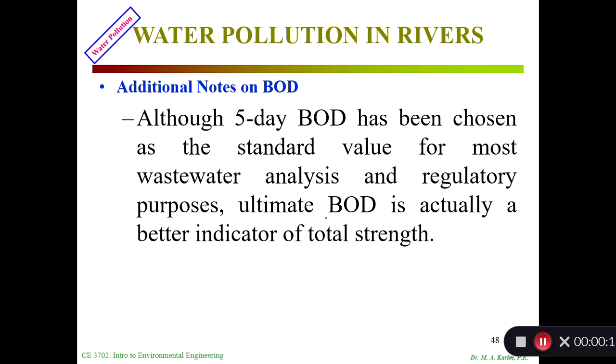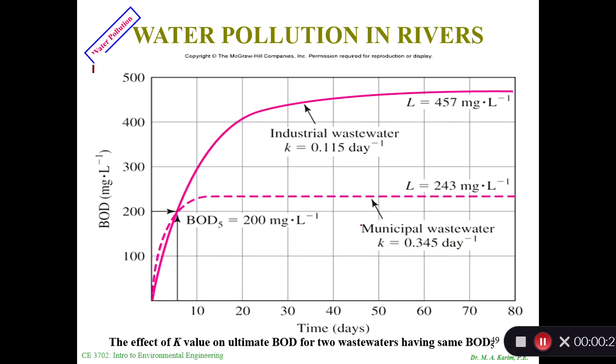Additional notes on BOD. Although 5-day BOD has been chosen as the standard value for most wastewater analysis and regulatory purposes, ultimate BOD is actually the better indicator of the total strength. I already mentioned those when I explained why 5-day BOD. So this is one of the examples. In this case, I have two wastes, two different ones: this is industrial waste, and this is municipal waste. If I do the BOD test, 5-day BOD came out the same for both of them, 200 milligram per liter, whereas ultimate BOD for this one is 457 and this one is only 243.